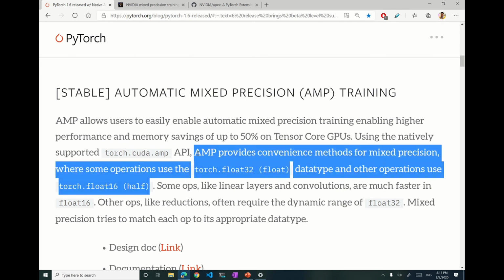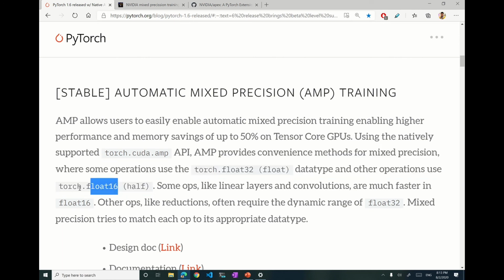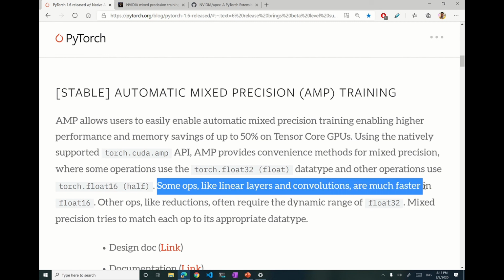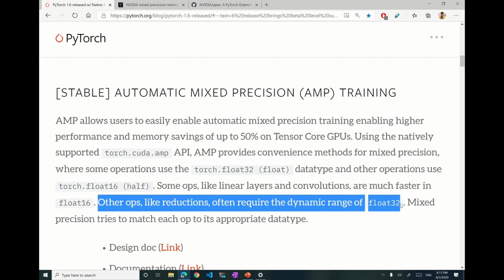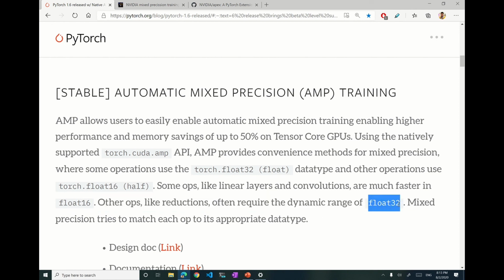So as I discussed before and showed in my blog also, AMP uses float16 tensors for some of the operations, and for some other operations it uses float32. For example, operations like linear layers and convolutions are much faster in float16, while other operations like reductions often require the dynamic range of float32. So float32 can store a huge range of numbers, but float16 only has a limited range of numbers that it can store. So operations like reductions, which require a larger range, use float32 for accuracy purposes.